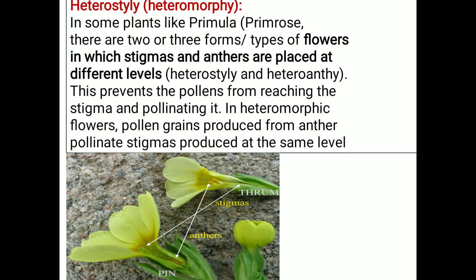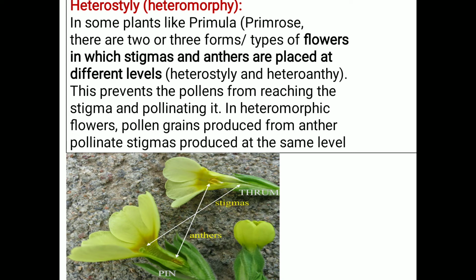While in another flower, the stigma has more length and the anthers are placed at the bottom. So what happens in this case? In this case, self-pollination is avoided, preventing pollen from reaching the stigma and pollinating it.